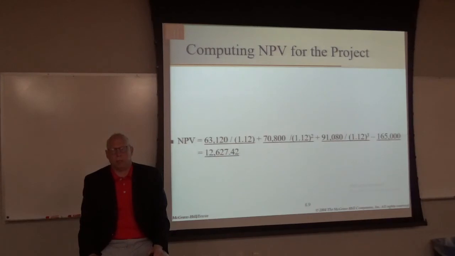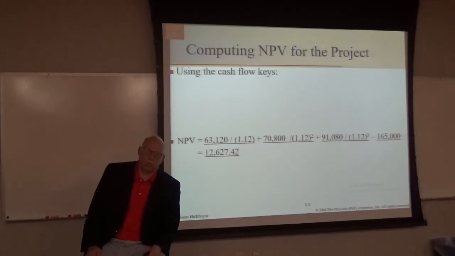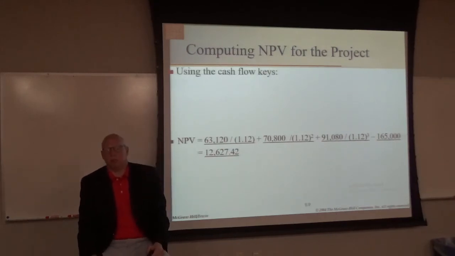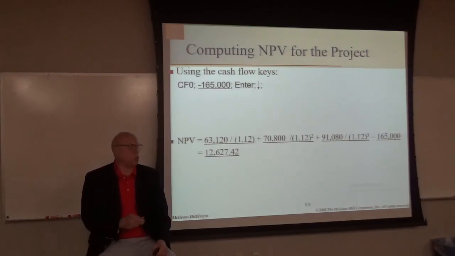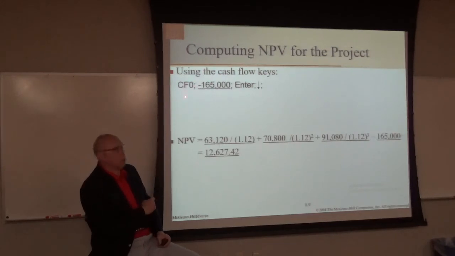So, using the cash flow keys, we're going to use the cash flow keys. So CF0 equals minus $165,000. Enter, down arrow. So this is a situation where we actually have a cash flow at time zero, and it is the total amount invested in the project.